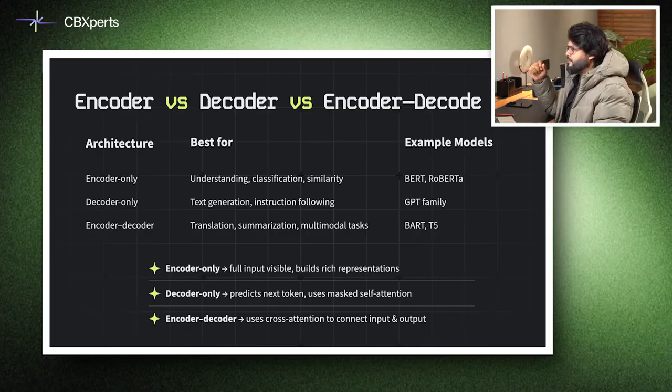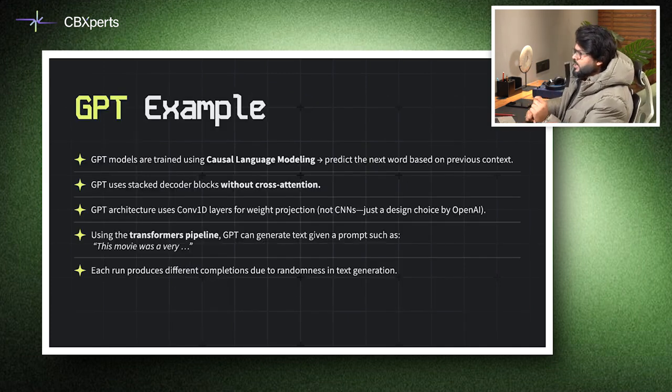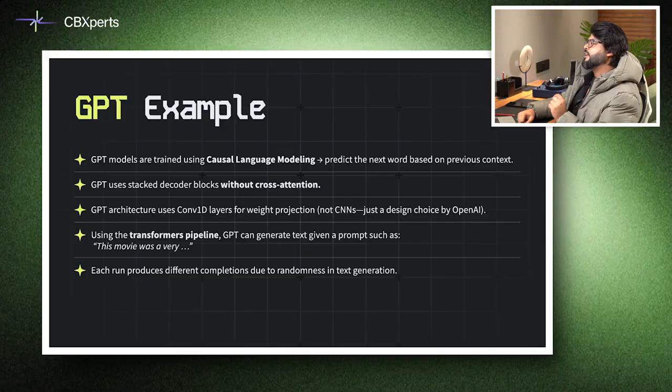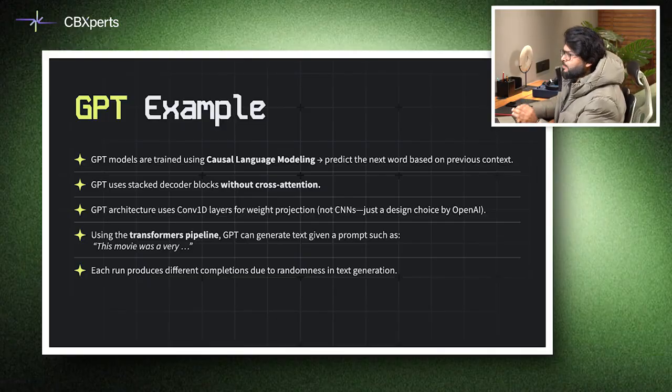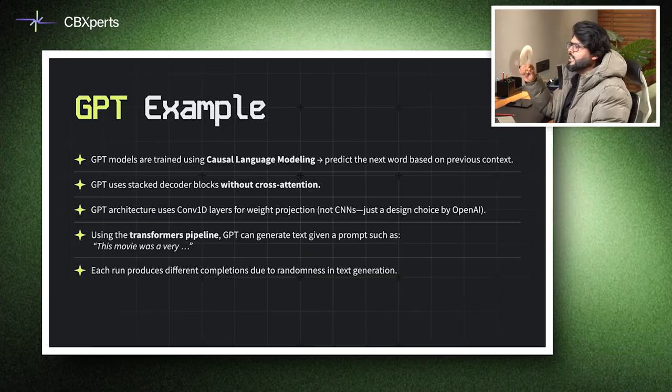The table also emphasizes that encoder-only models see the full input at once. Decoder-only models predict the next token with masking, and encoder-decoder models use cross-attention to link input and output, and it is very important to understand. Now, GPT models are trained using causal language modeling. They predict the next word based on previous context. Unlike encoder or encoder-decoder models, GPT uses only stacked decoder blocks without cross attention.